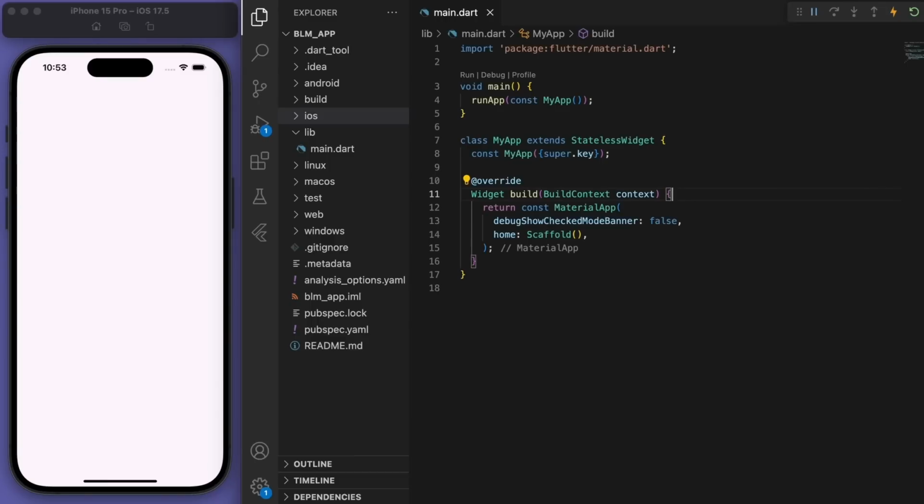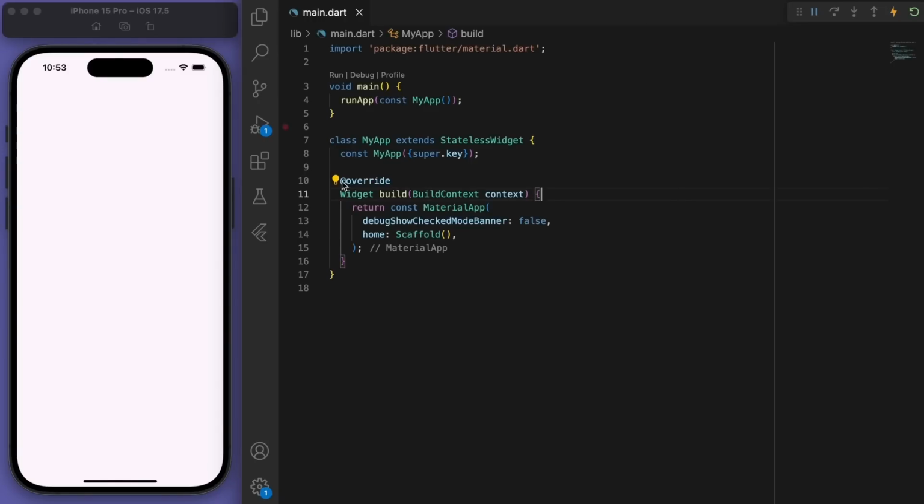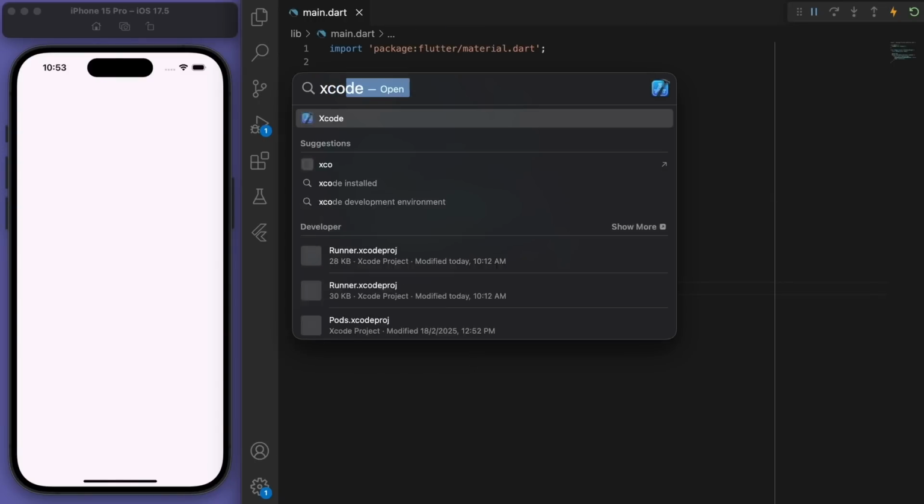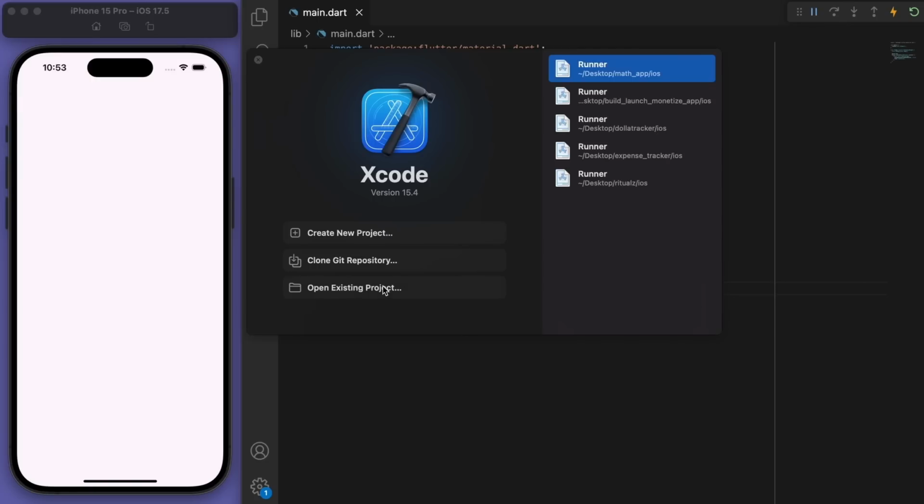Let's come back to our Flutter project. And the first thing I want you to do is open up Xcode. And let's open up the Flutter project.